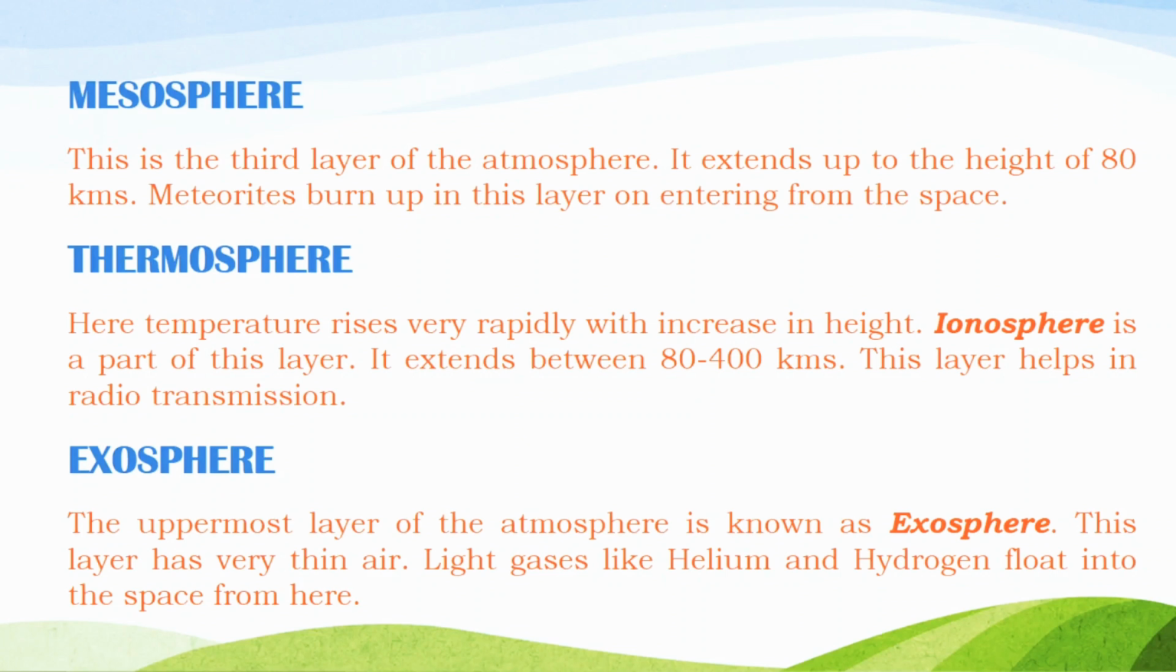Next one is thermosphere. Here temperature rises very rapidly with increase in height. Important point, ionosphere is a part of this layer. It extends between 80 to 400 kilometers. This layer helps in radio transmission.